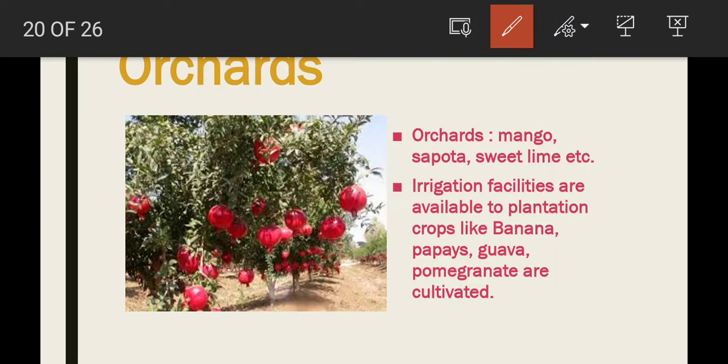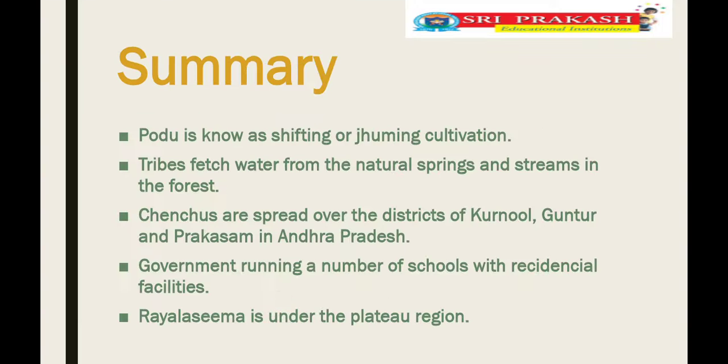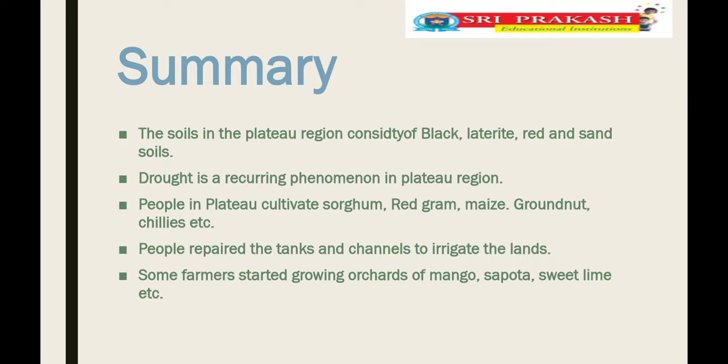Next one. See, children, let's go with the summary. Podu is known as shifting cultivation. Tribes fetch water from the natural springs and streams in the forest. Chenchus are spread over the districts of Kurnool, Guntur, and Prakasam in Andhra Pradesh. And the government is running a number of schools with residential facilities. Rayalaseema is under the plateau region. And we discussed that drought is a recurring phenomenon in the plateau region.